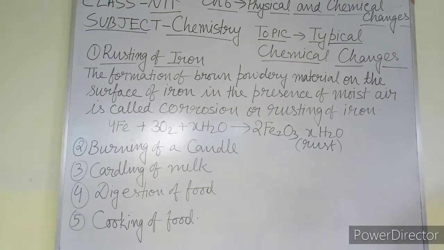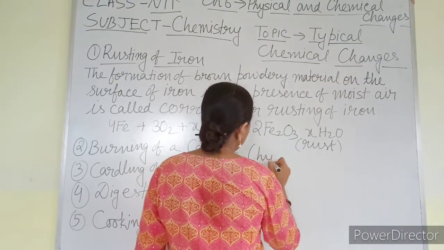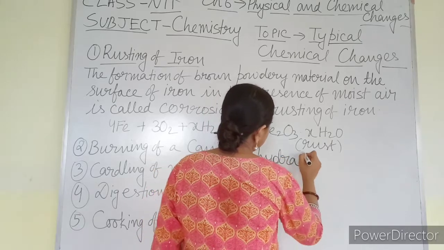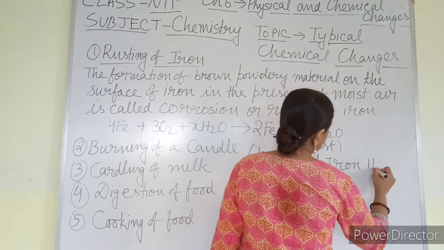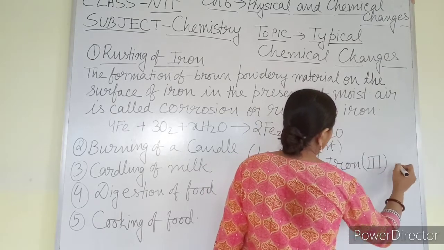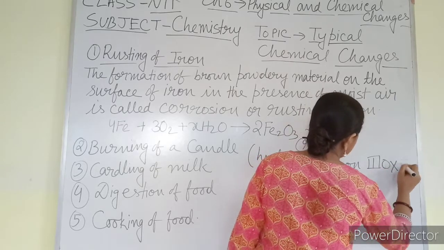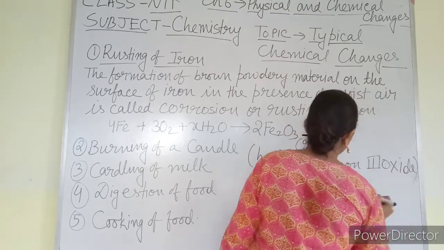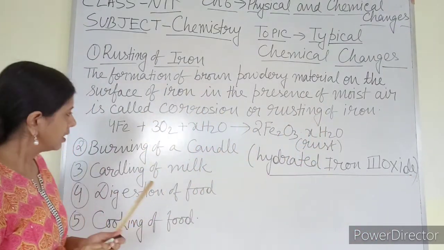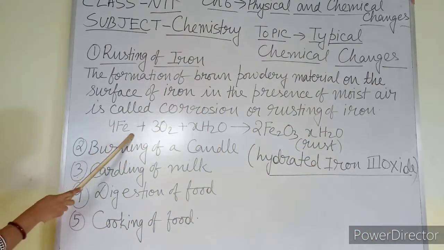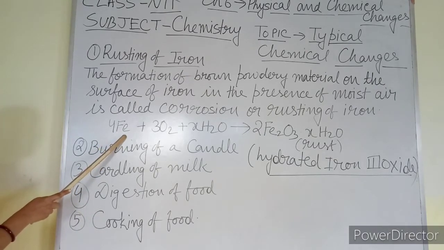I forgot to write down the name of this one. This one is known as hydrated iron 3 oxide. This is actually the chemical name of rust. So Fe is the symbol of iron.